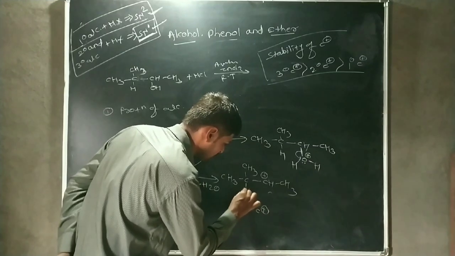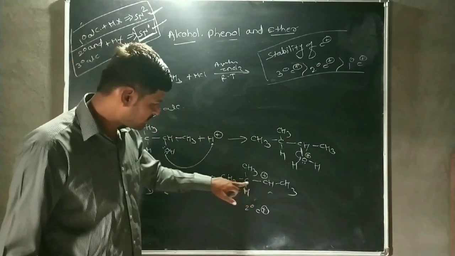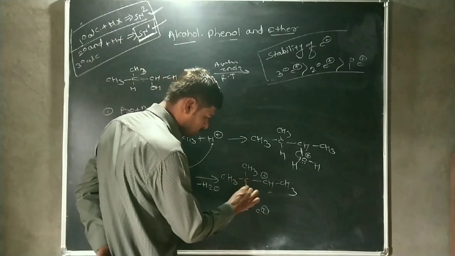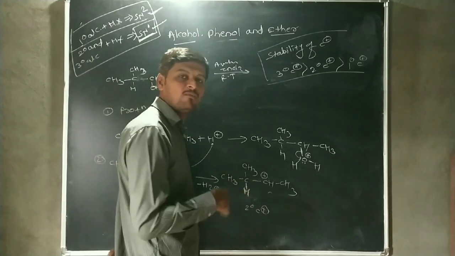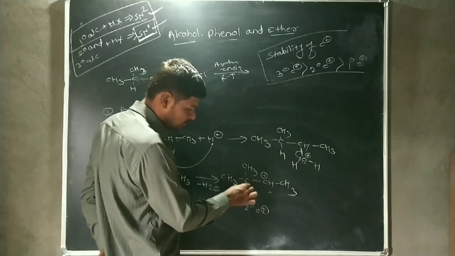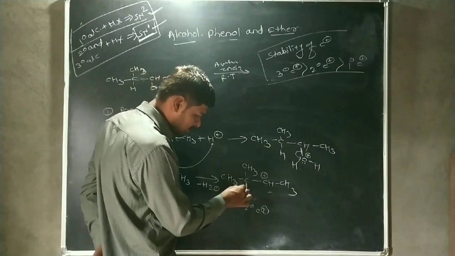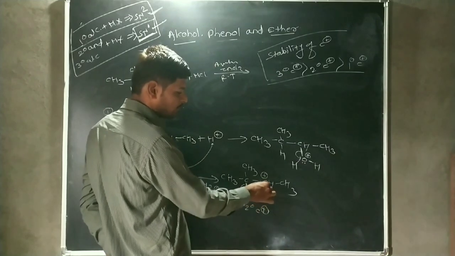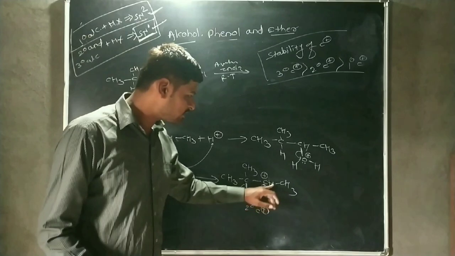This is a hydrogen attached to this carbon atom, which is the alpha carbon atom, and this hydrogen is shifted in the form of a hydride. That means the hydrogen is shifted by taking its bond pair. This hydride is shifted onto the carbocation, and there is a rearrangement reaction.